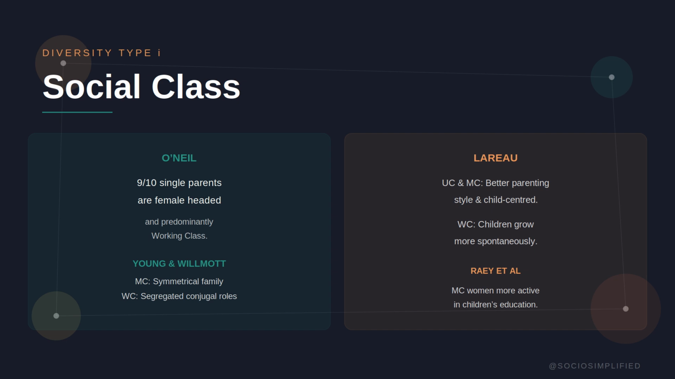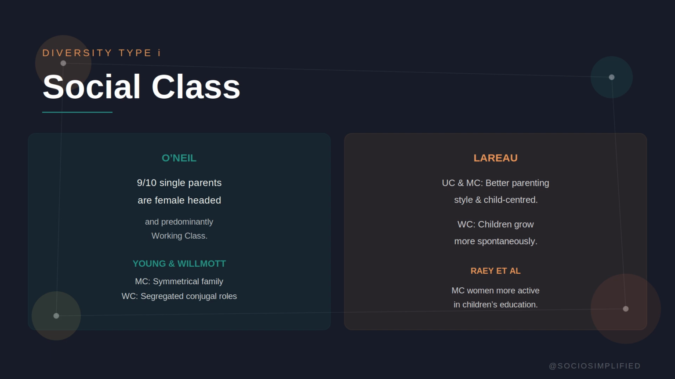Social class diversity, that is, different social classes organize family life differently. O'Neill found that 9 out of 10 single parent families are female headed and they are predominantly working class. The experience of family is shaped heavily by economic position. Young and Willmott, yes, the same theorists we just saw, found a class split too. Middle class families tend to be symmetrical with shared roles. Working class families tend to have more segregated conjugal roles where women and men are doing separate, distinct tasks.